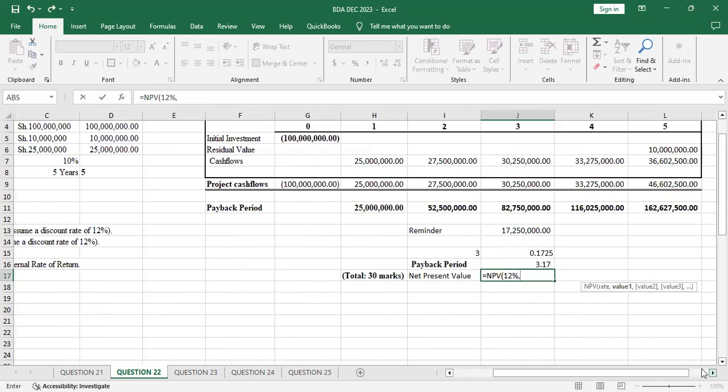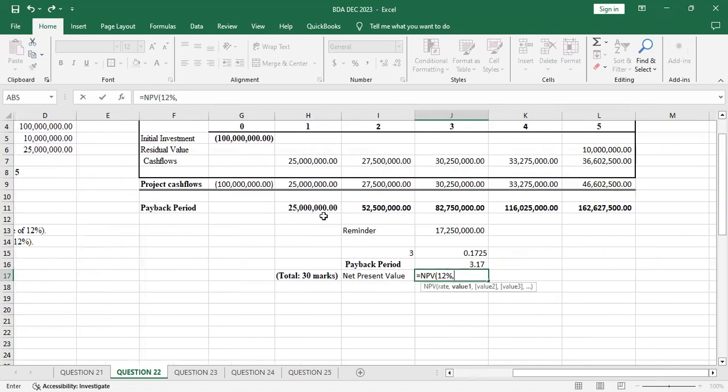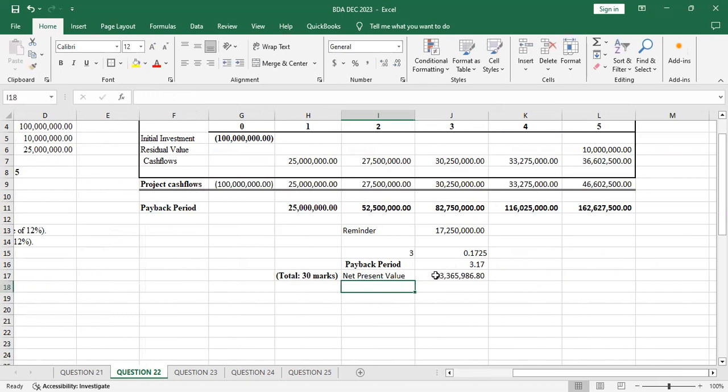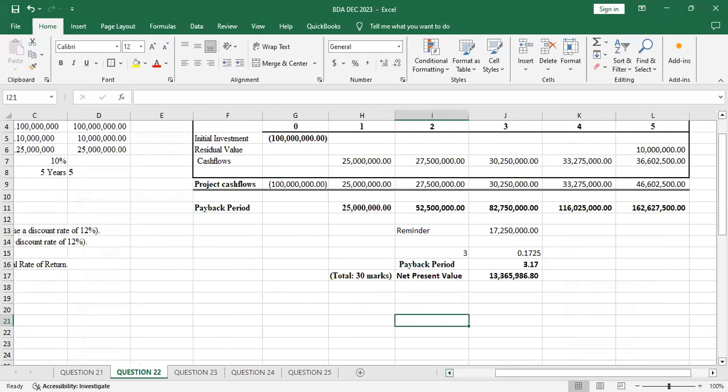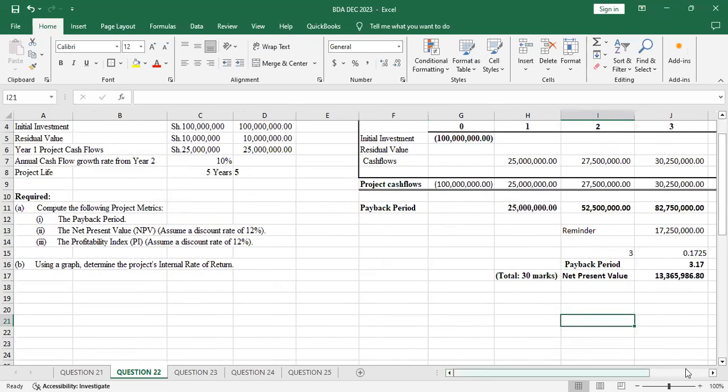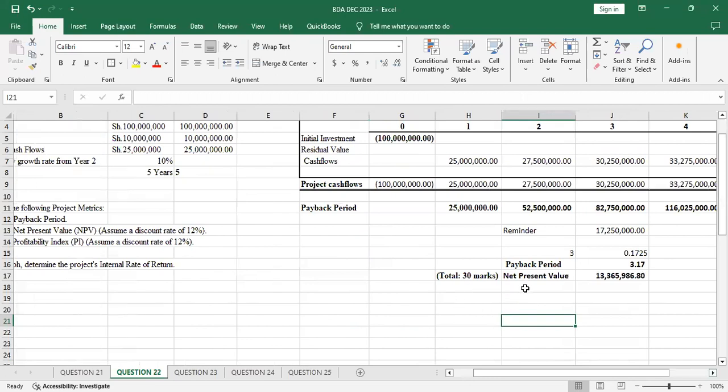Remember here, values you start from year 1, not 0. So you select them this way, then you close your bracket, then you add the cost. So this one's control board. Something like that.